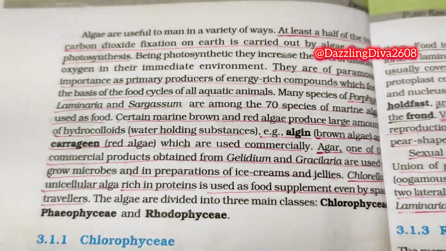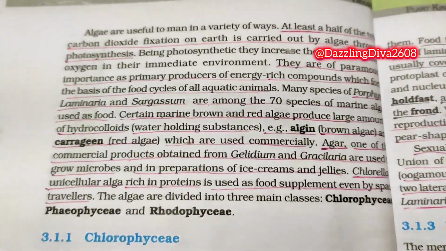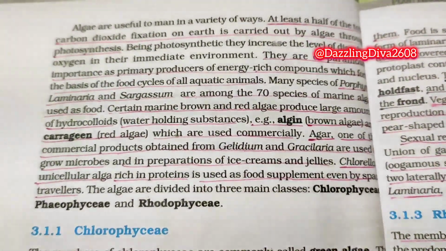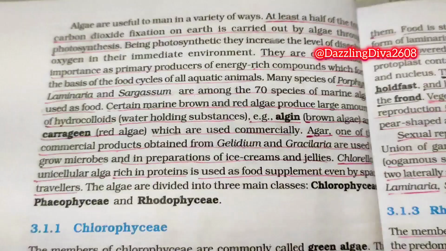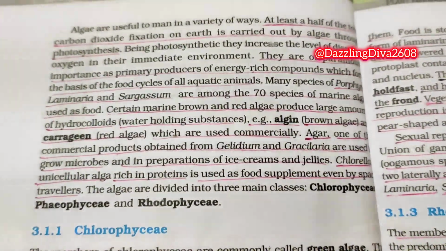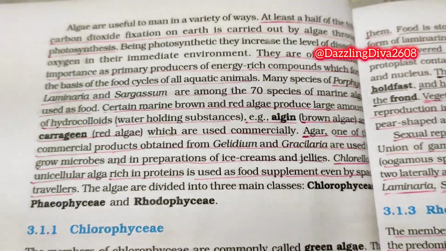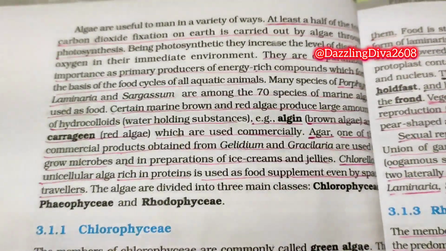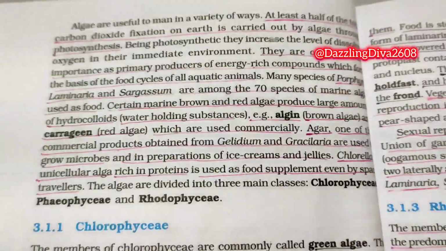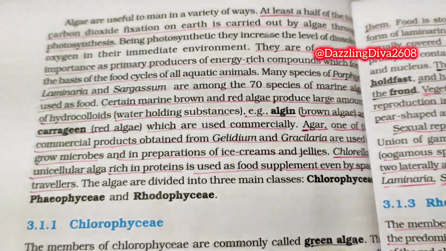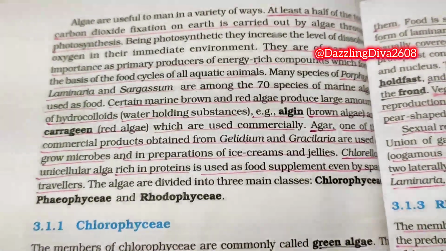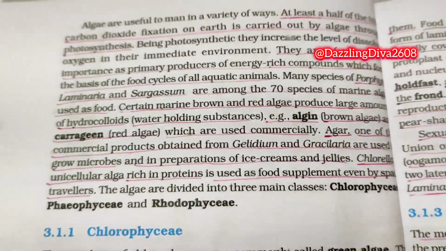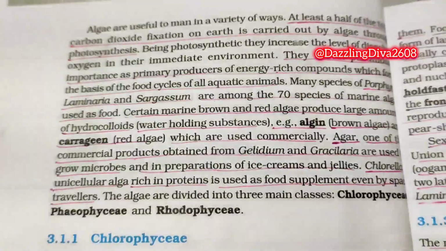Algae are useful to man in a variety of ways. At least a half of the total carbon dioxide fixation on Earth is carried out by algae through photosynthesis. Being photosynthetic, they increase the level of dissolved oxygen in their immediate environment. They are of paramount importance as primary producers of energy-rich compounds which form the basis of the food cycles of all aquatic animals. Many species of Porphyra, Laminaria, and Sargassum are among the 70 species of marine algae used as food. Certain marine brown and red algae produce large amounts of hydrocolloids, water-holding substances, example algin from brown algae and carrageen from red algae, which are used commercially.